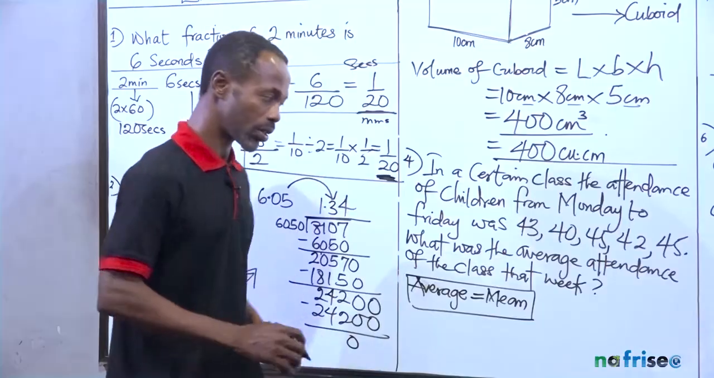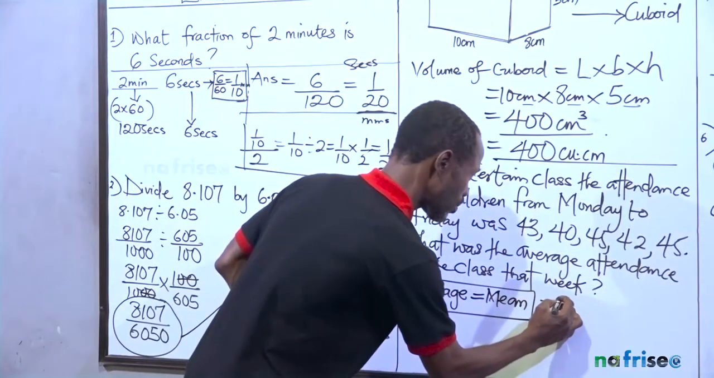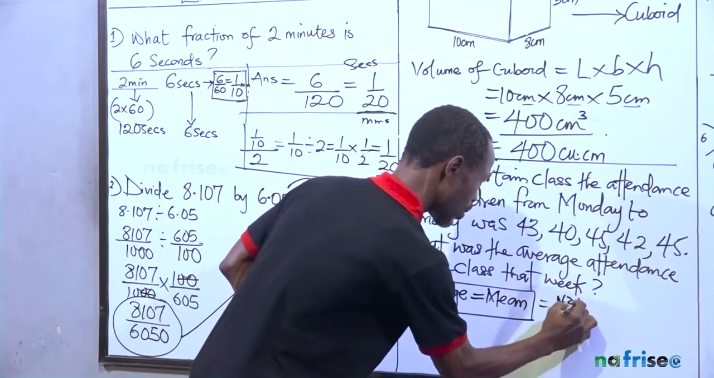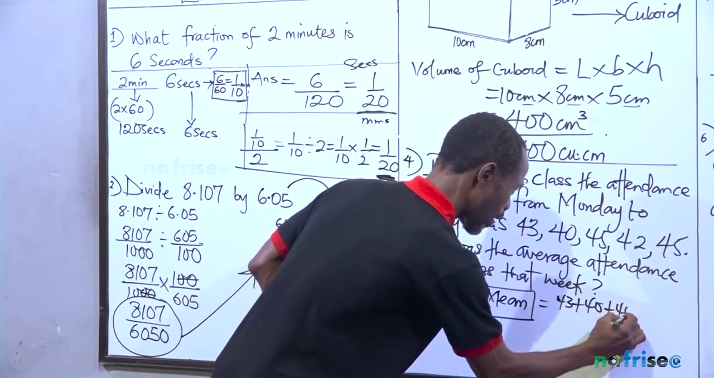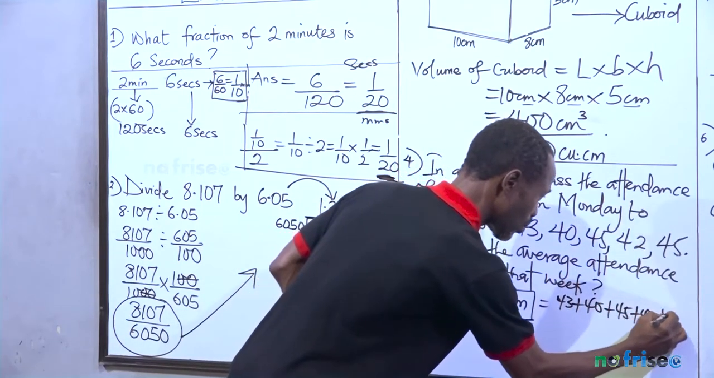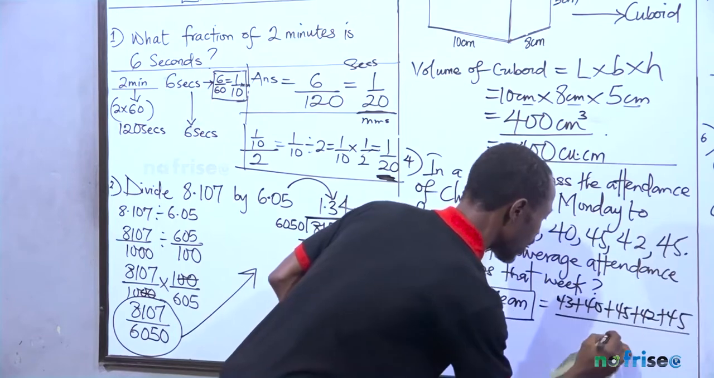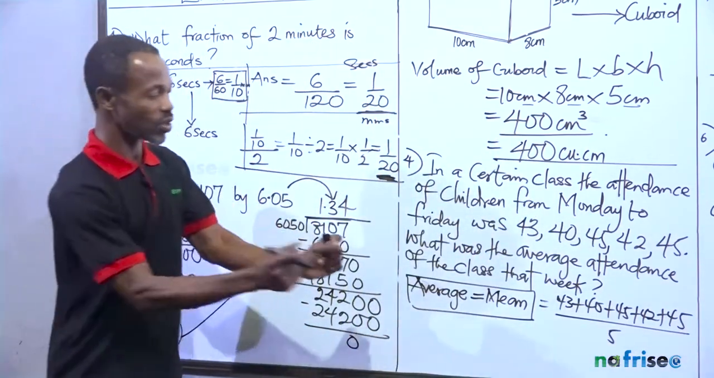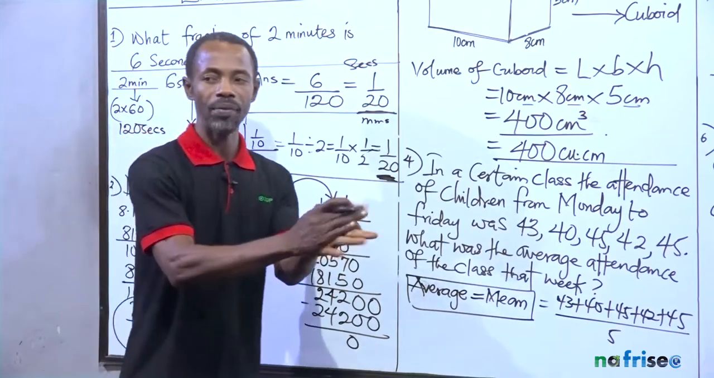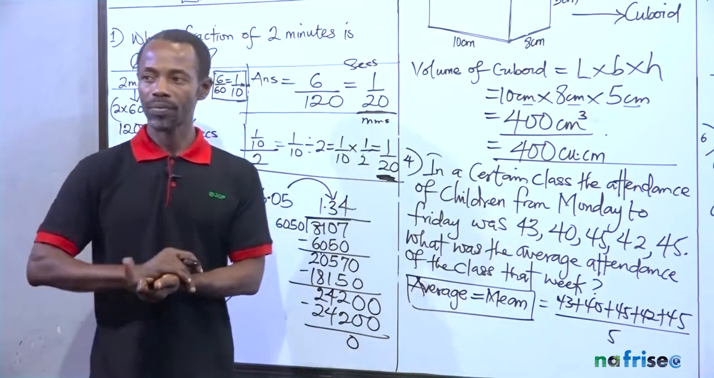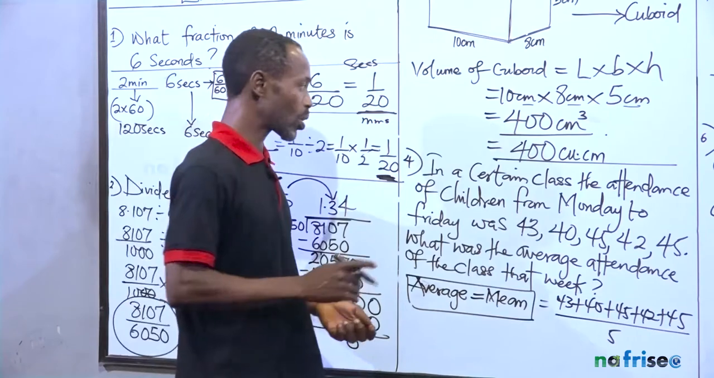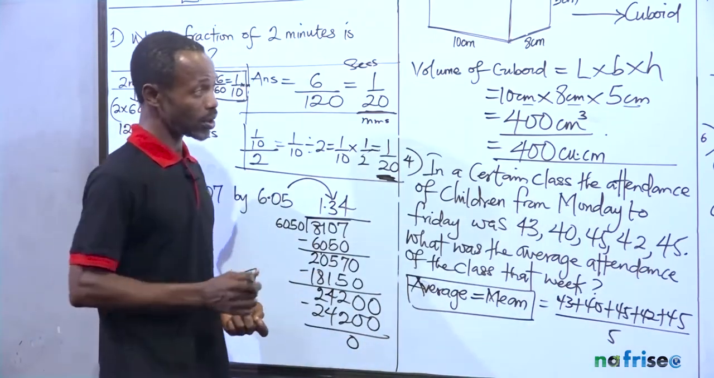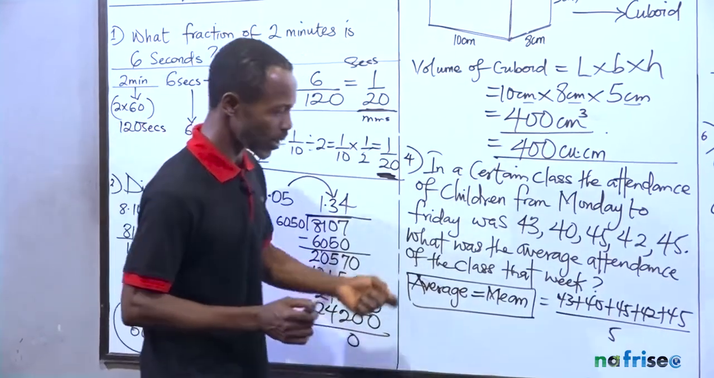So what I'm going to do is this. The average will now become 43 plus 40 plus 45 plus 42 plus 45, and I will divide it by 5. As easy as that. So if you see average, run straight to the question. Sum up everything you have, divide it by the number of observations. Okay, let me quickly do the addition of these numbers here.